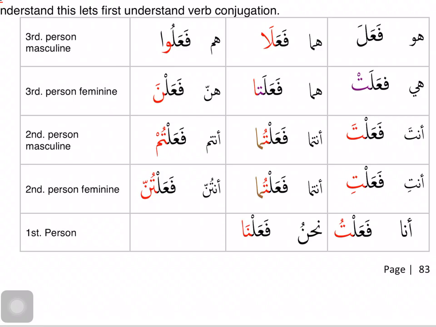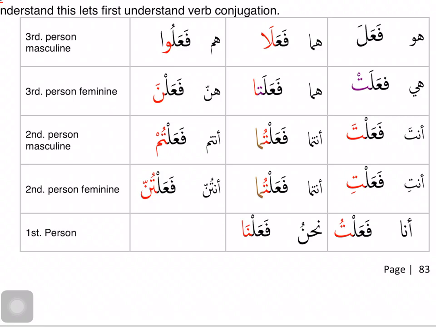We didn't talk about that, but these pronouns are only found in verbs, not with ism or anything else, and they're always fa'il. So again, this is the chart for the past tense conjugation. No matter what the verb, this chart will be used, so we have to memorize it. So fa'ala, fa'ala, fa'alu, fa'alat, fa'alata, fa'alna, fa'alta, fa'altuma, fa'altum, fa'alti, fa'altuma, fa'altunna, fa'altu, fa'alna.